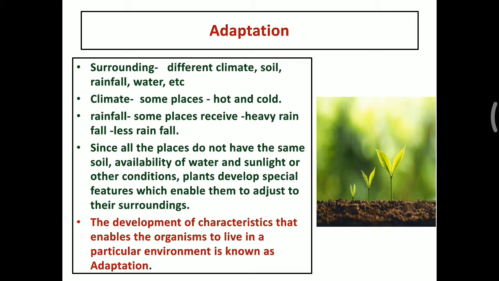How? It adjusts to its surroundings and grows. So the development of characteristics that enable the organism to live in a particular environment is called adaptation.